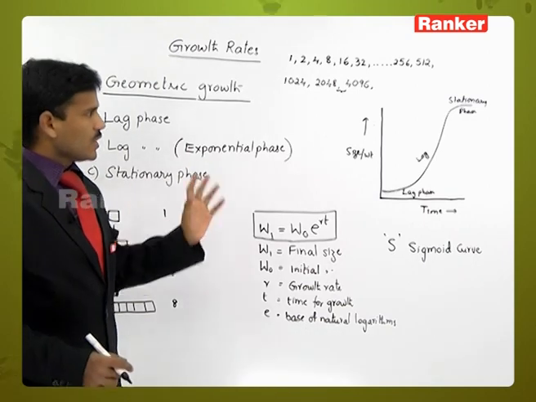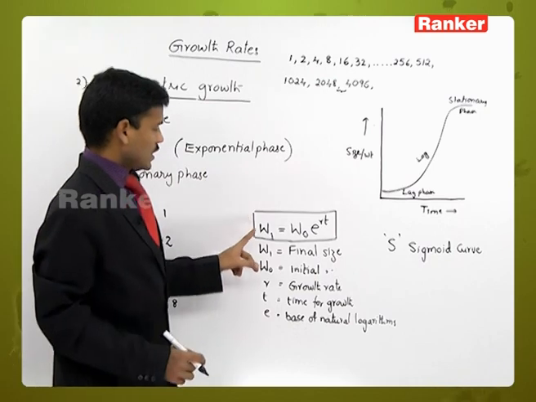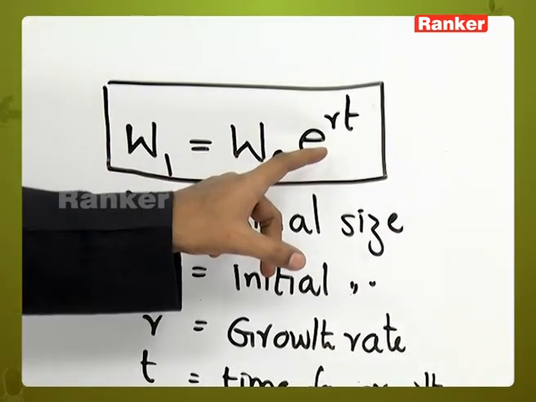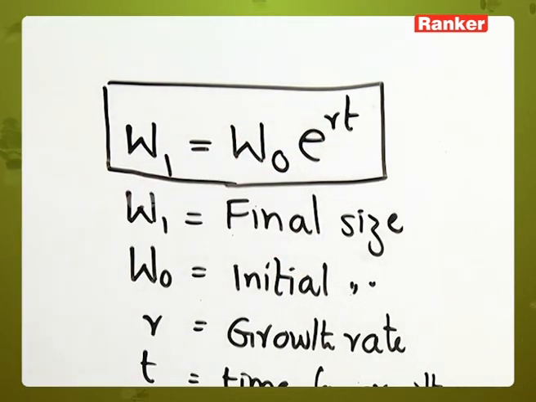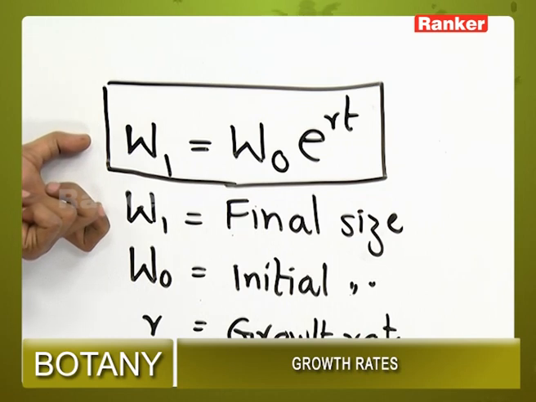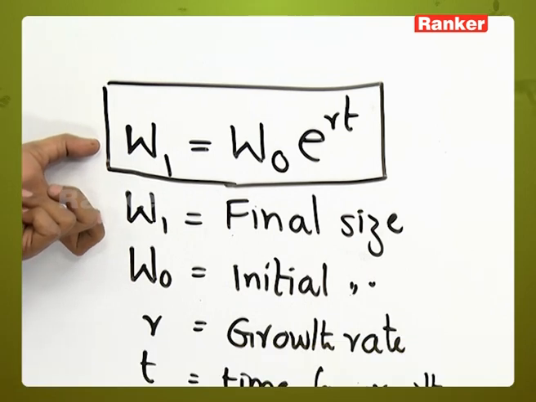This type of growth we can represent in equation form. W1 equals W0 e to the power of rt. W1 is the final size at a certain time period, the total size of the plant or organism or tissue.